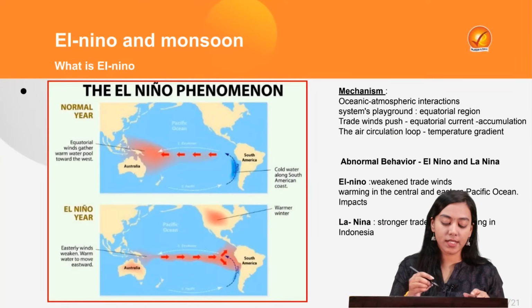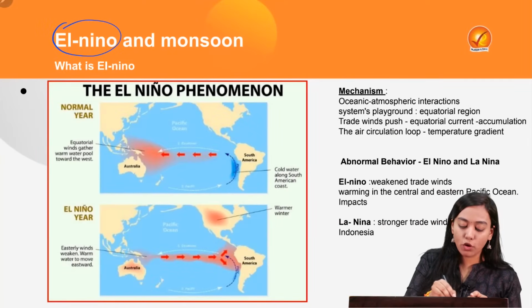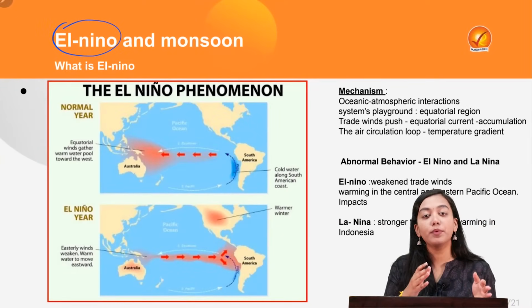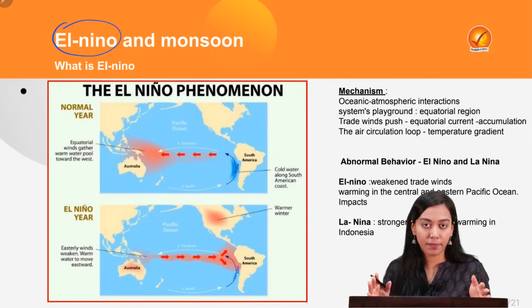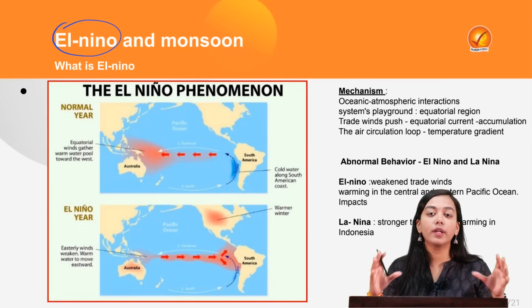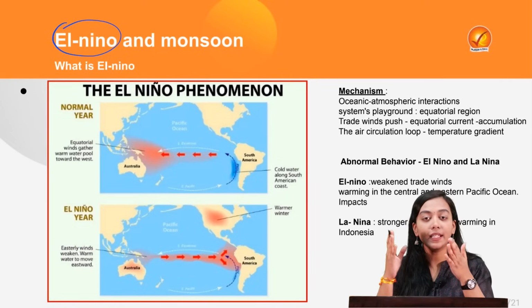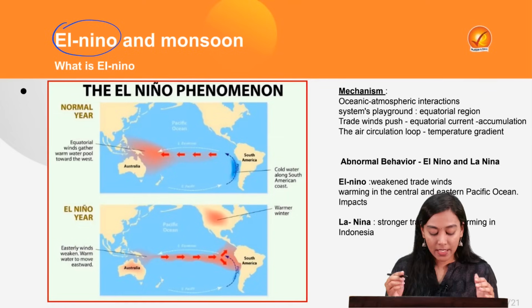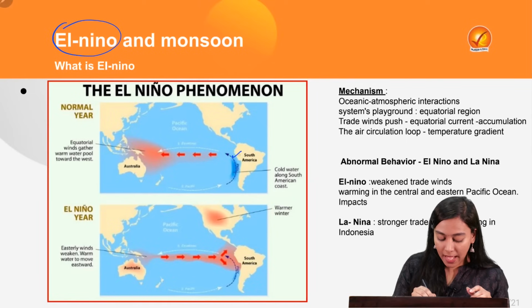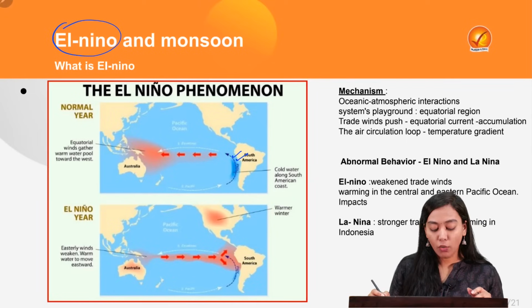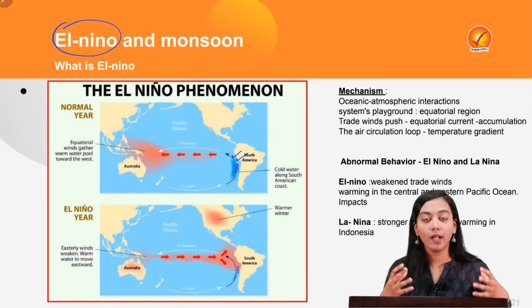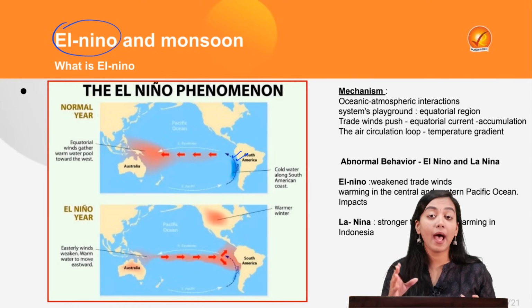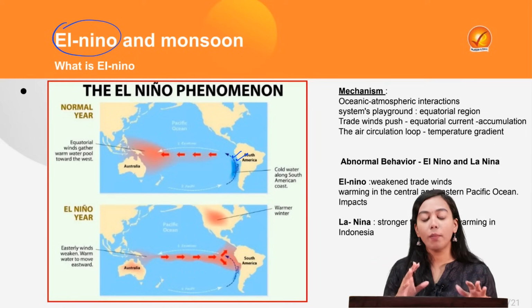So in simple words, El Nino is a weather phenomenon which leads to an abnormal rise in the sea surface temperature in the equatorial Pacific Ocean, specifically in the eastern part of the Pacific Ocean, affecting Peru and Ecuador. Now this is an abnormal condition, right? An abnormal rise in sea surface temperature. So what happens in a normal condition?